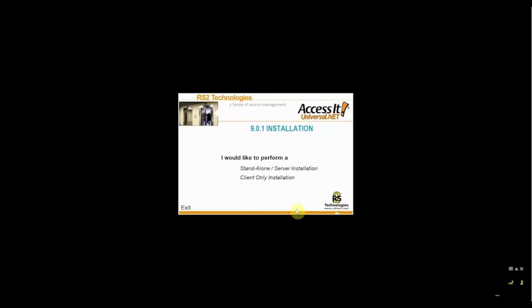You will need to initiate the installation of Access It. Once initiated, the installation screen will appear once the installation has loaded. Select the standalone/server installation option. Next, select the I wish to use a remote custom SQL server or SQL server. Then, install AccessIt Universal.net. Click OK.